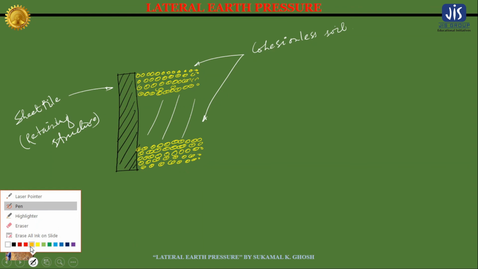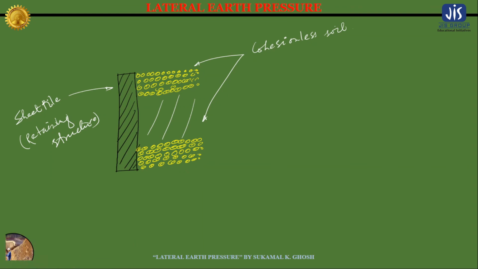Now if you try to rotate this sheet pile counterclockwise, or you can say anti-clockwise, in this direction, then you will get this kind of picture.